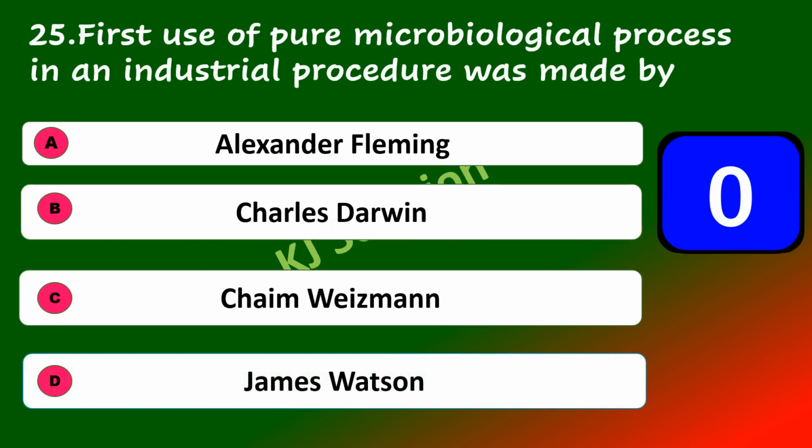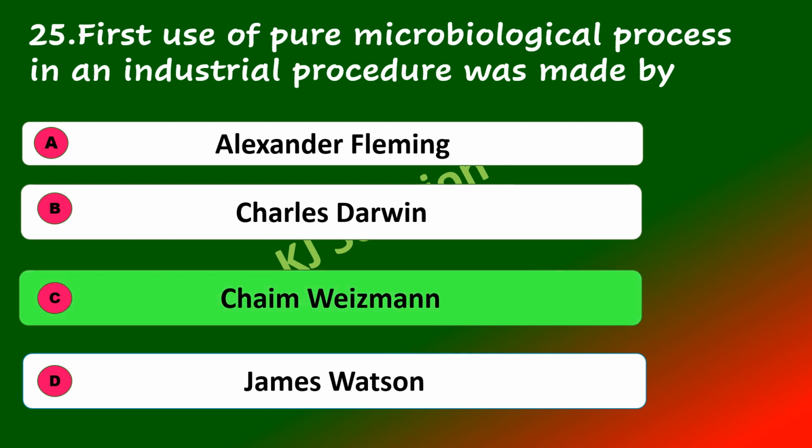Move on to the next question. The first use of a pure microbiological process in an industrial procedure was made by Alexander Fleming, Charles Darwin, James Weizmann, James Watson. The answer is James Weizmann in 1917.